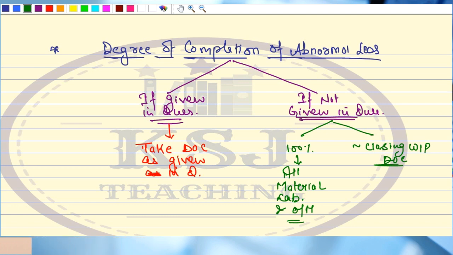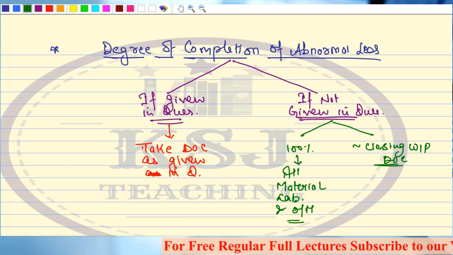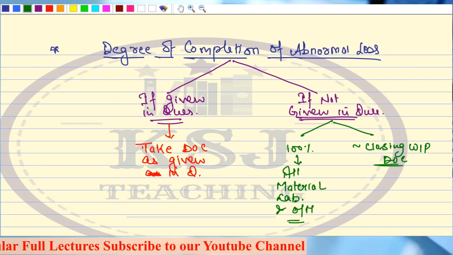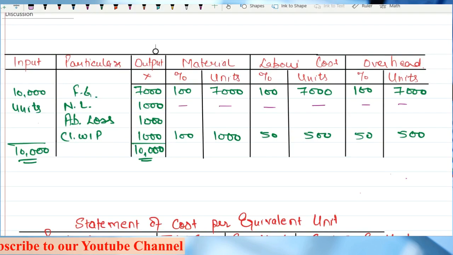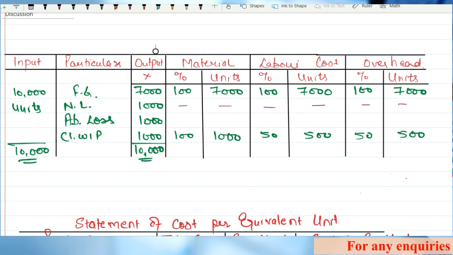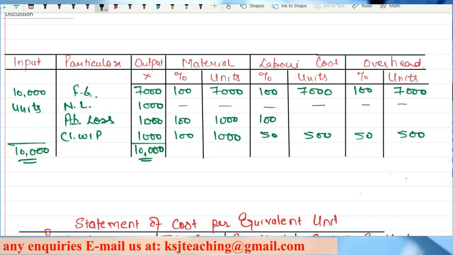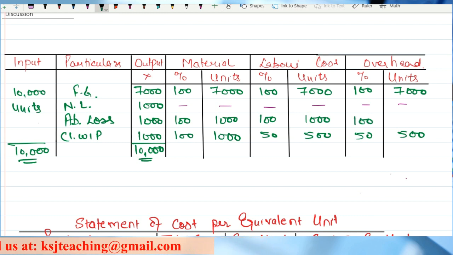I have given you the scenarios: if given in the question, what is the treatment, and if not given in the question, how it should be treated. Either take it as 100% or take it as equivalent to the closing WIP. Both the ways are correct. Now, in this case, since in the question I have not given any degree of completion, I will take it as 100%: 100% for material, 1000 units; 100% for labor, 1000 units; 100% for overheads, 1000 units. Clear?